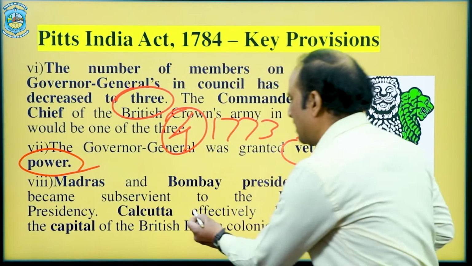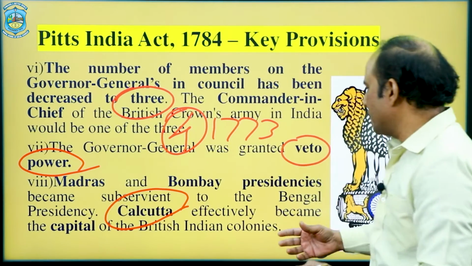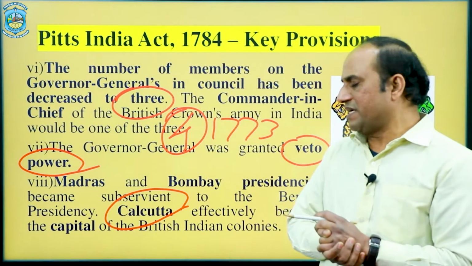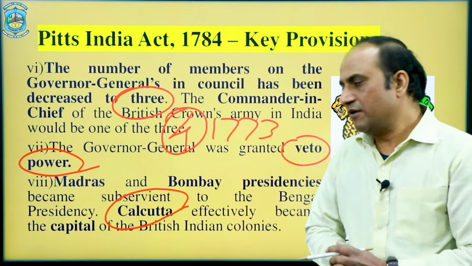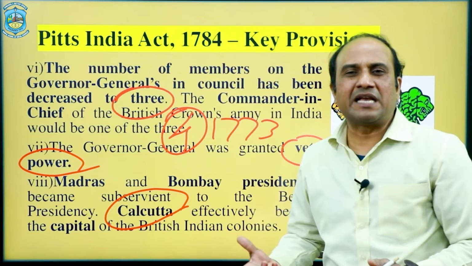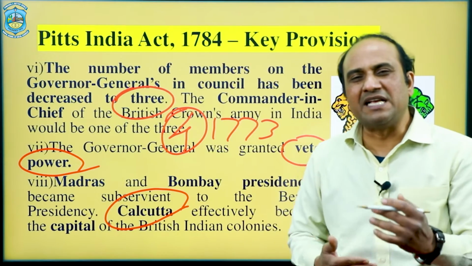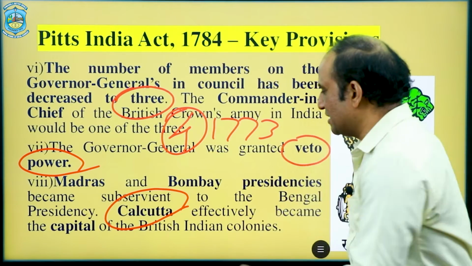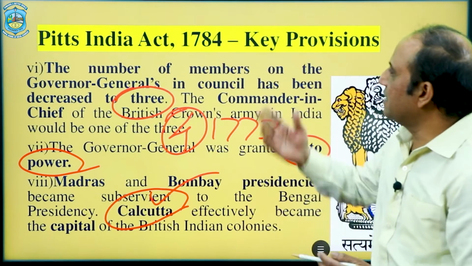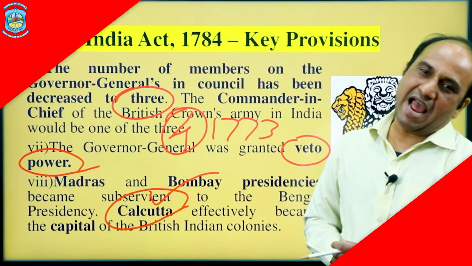Most important, Calcutta effectively became the capital of British India colonies. And right from this moment, Calcutta started to progress and develop as a big city, a metro city. That is the concern with this 1784 Pitt's India Act.